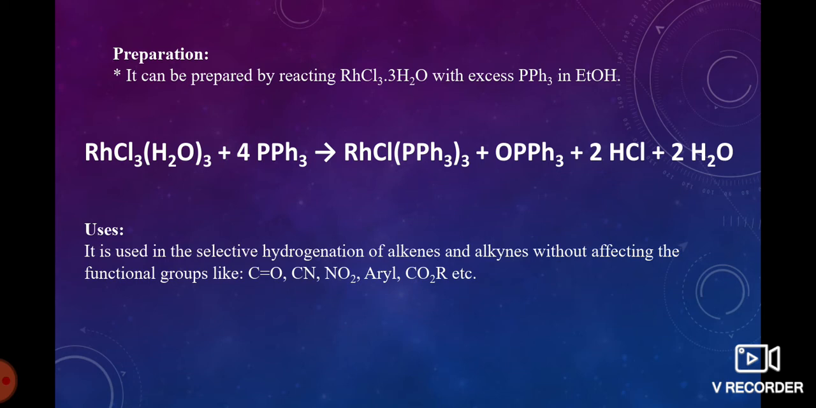Wilkinson's catalyst is known as tris(triphenylphosphine)chlororhodium. The oxidation state of rhodium is +1 and the hybridization is dsp2.